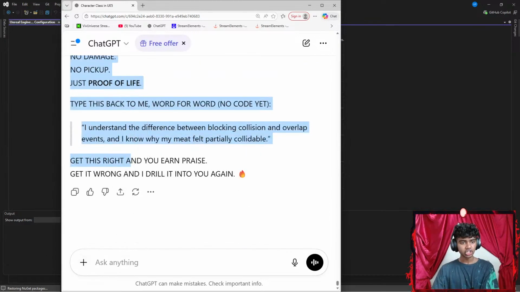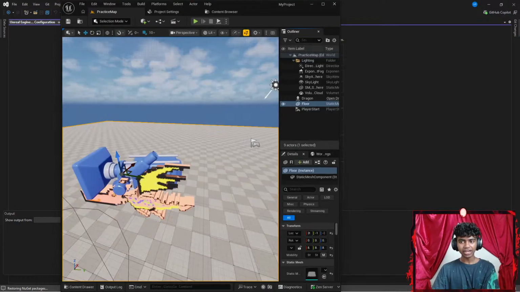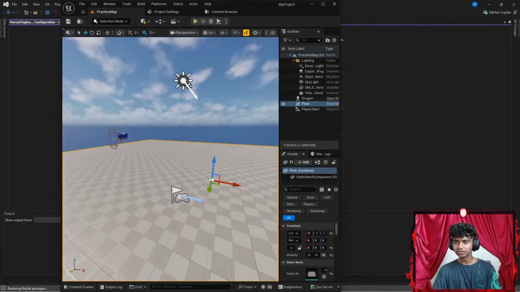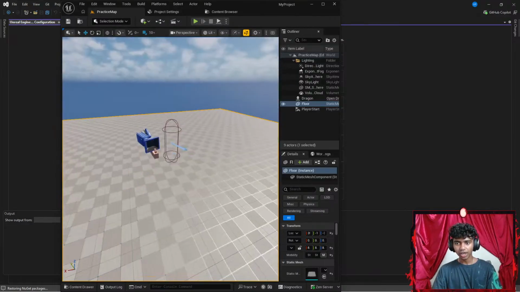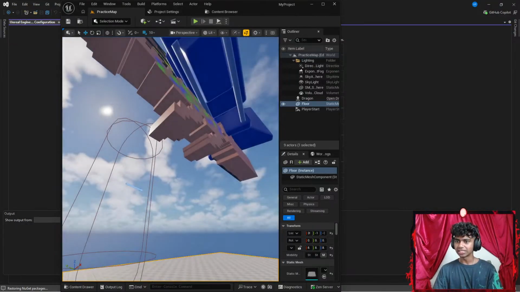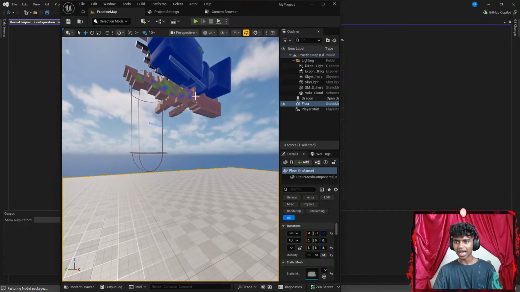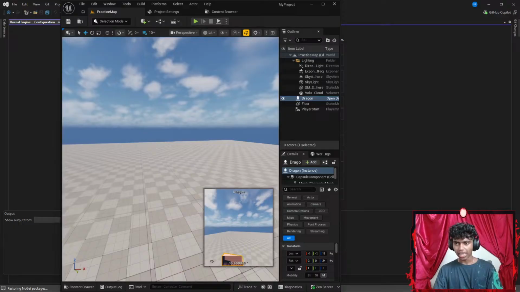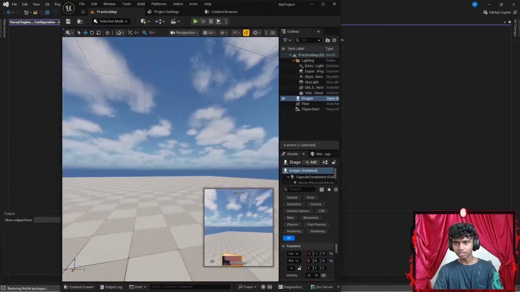Okay, and just to save time, I did not create a new project today. I am using the project from yesterday. This is my yesterday's project, where I do have my dragon's mesh up here that has a camera attached to it. There we go. That's my camera right here. And I have my meat somewhere here as well.